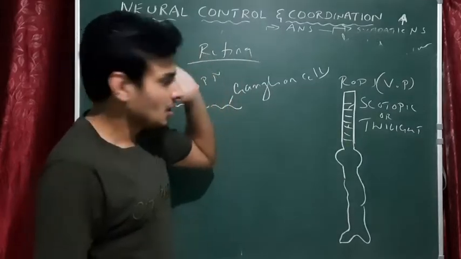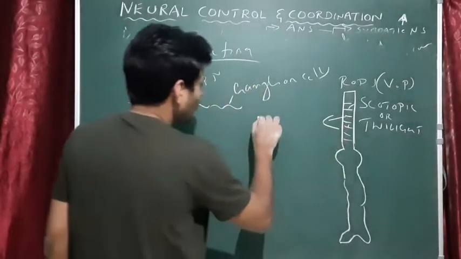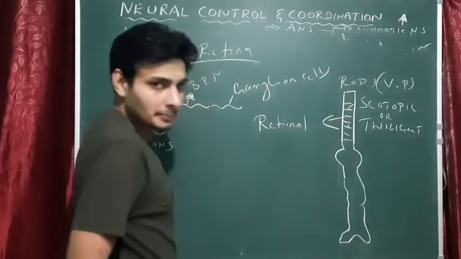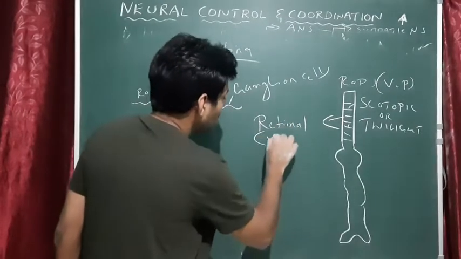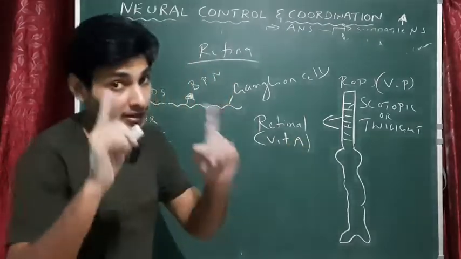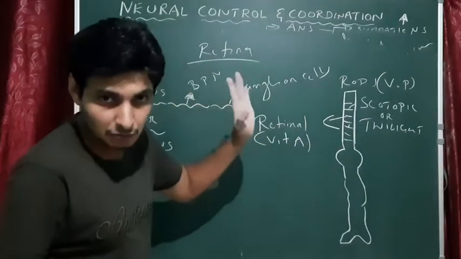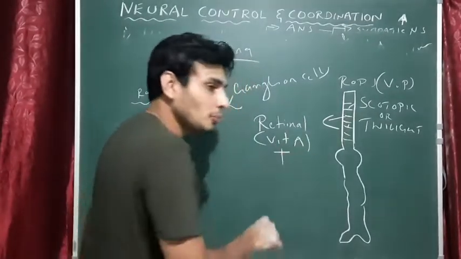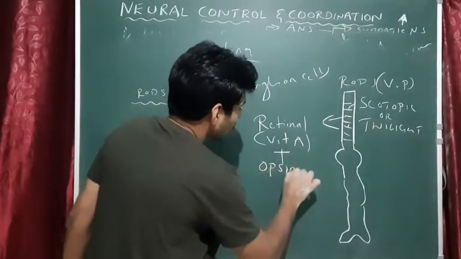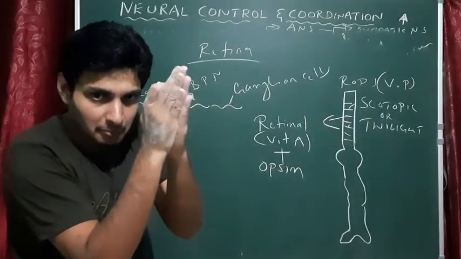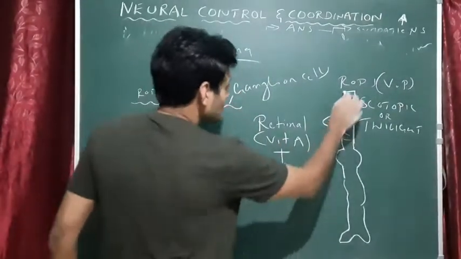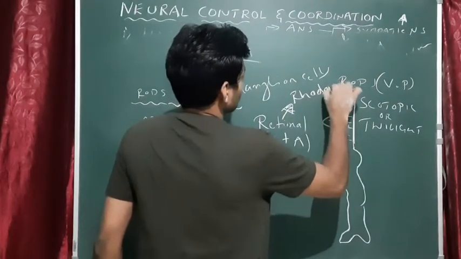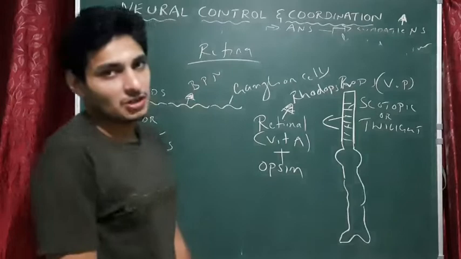So that is rods. Rods mainly contain 2 important proteins. One is called retinal, which is a derivative of vitamin A. Very important, you get this question. Vitamin A makes retinal, a protein. Along with the retinal, you see one more protein which is called opsin. When retinal and opsin are present together, they make a bigger protein, which is called rhodopsin. So name the protein present in rods: rhodopsin.